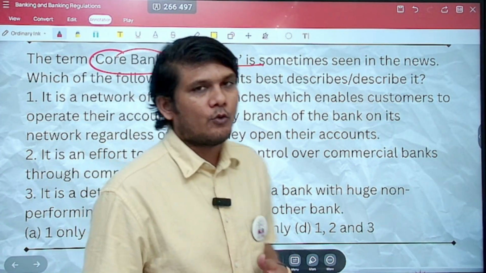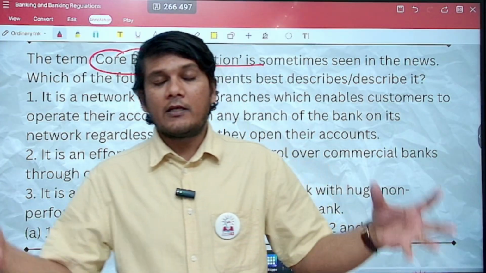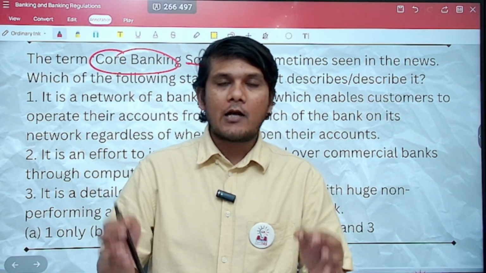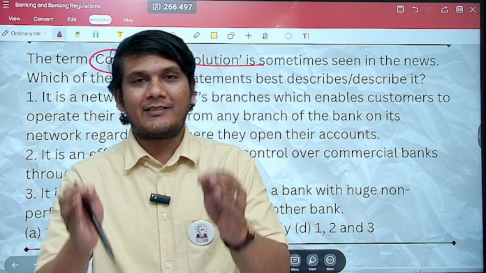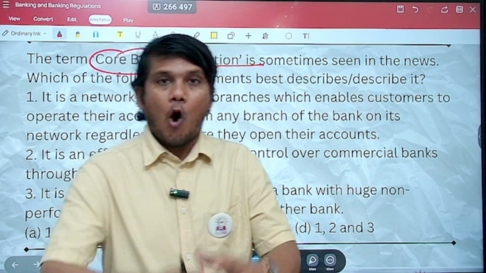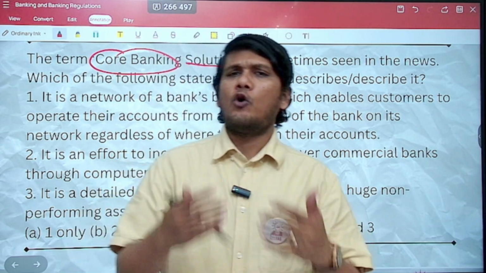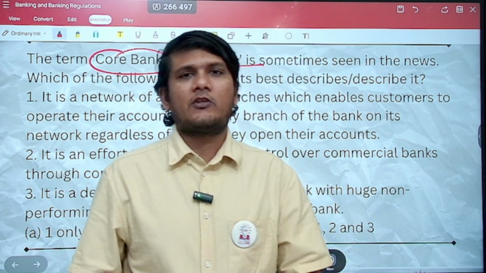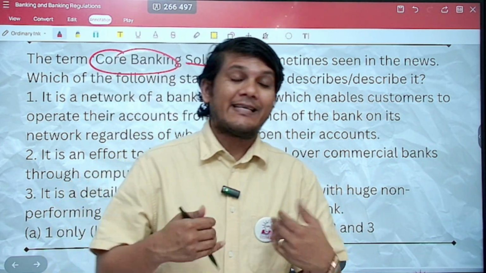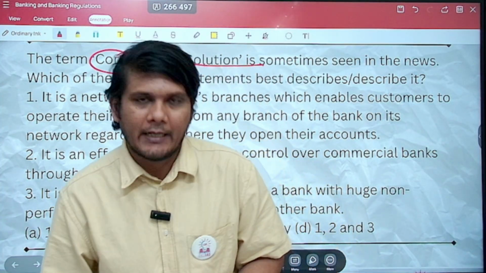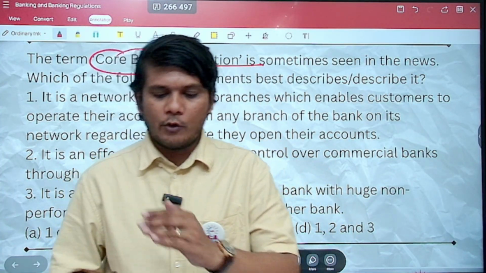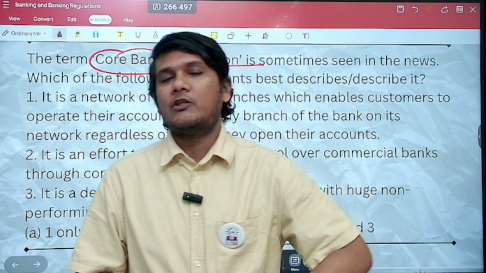Core banking solution is basically a concept wherein the different branches of the bank are on the core banking solutions network. That means all the branches of the bank are interconnected. If you go to any branch to make changes in your bank account, it can be easily done in real time. A change in one branch is going to reflect in all the branches.